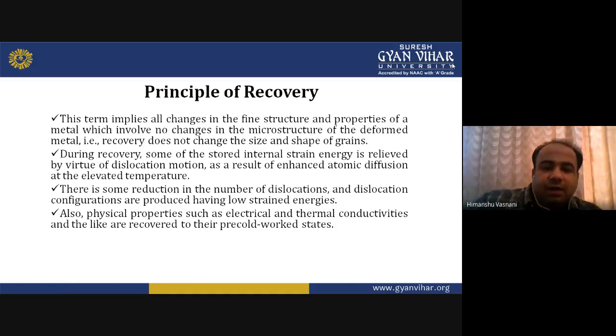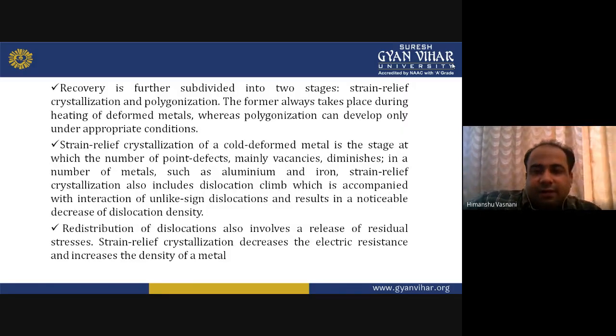Now recovery is further divided into two stages. One is strain relief recrystallization and the second is polygonization. The first takes place during heating of deformed metals, whereas polygonization can develop only under appropriate conditions.